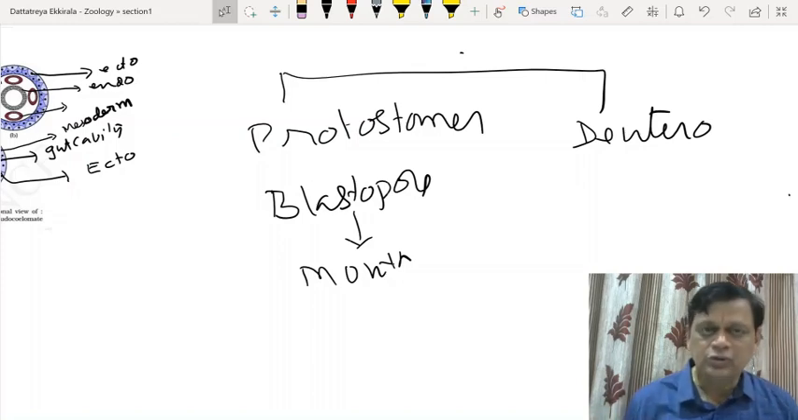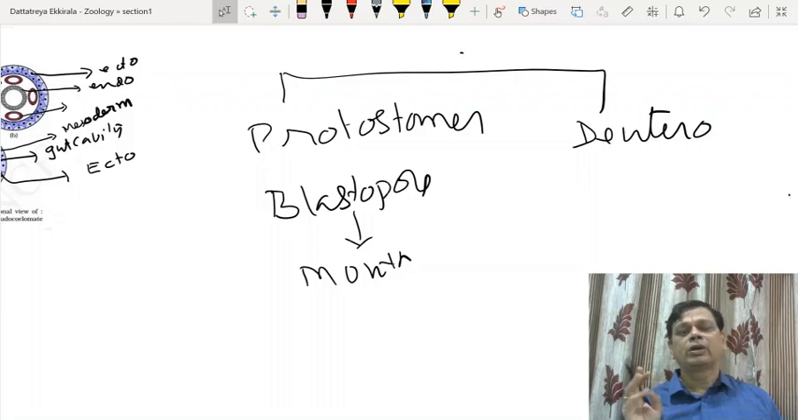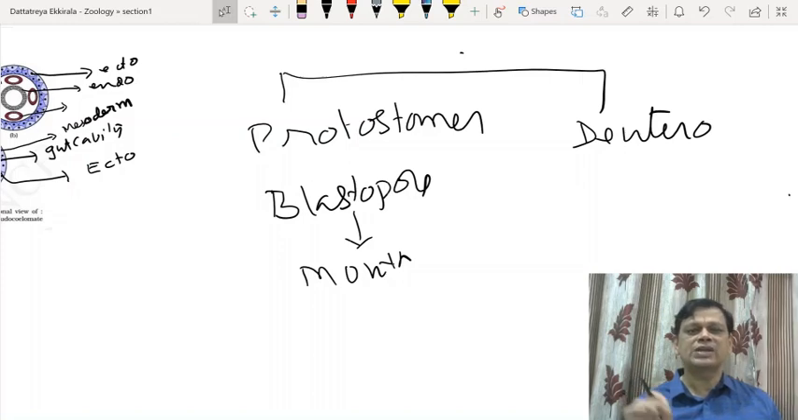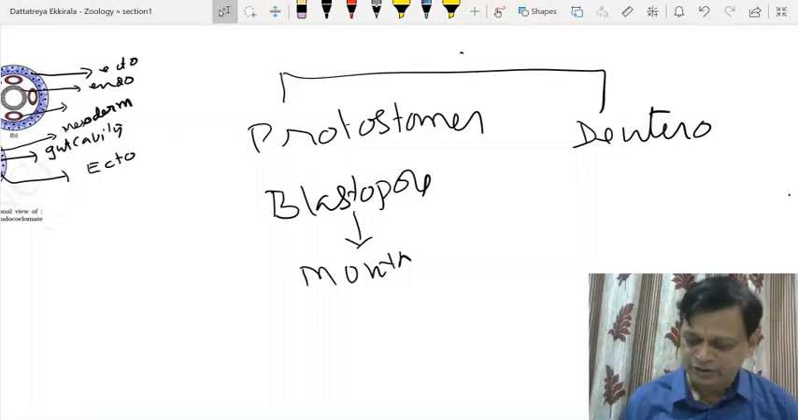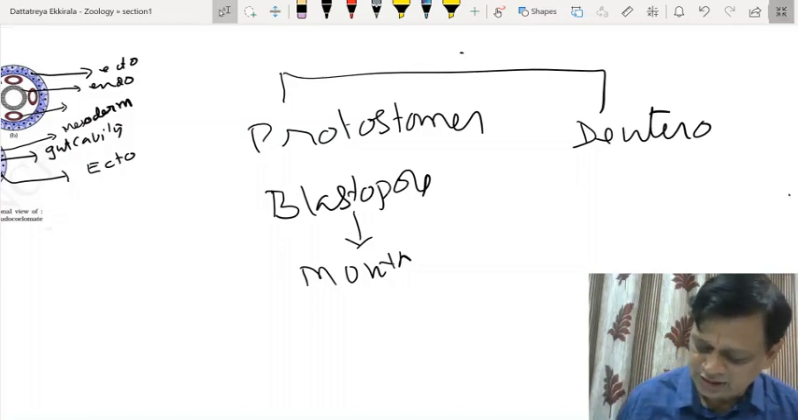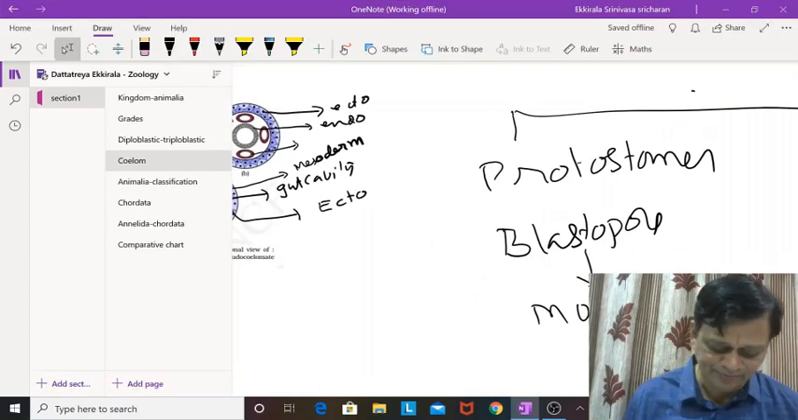So protostomes include Platyhelminthes to Mollusca, means Platyhelminthes, Nematohelminthes, Annelida, Arthropoda, and Mollusca. Similarly, deuterostomes include Echinodermata, Hemichordata, Chordata. So these three phyla will be having the same type of coelom and the same fate of blastopore. Now, quickly let us see the other concepts.